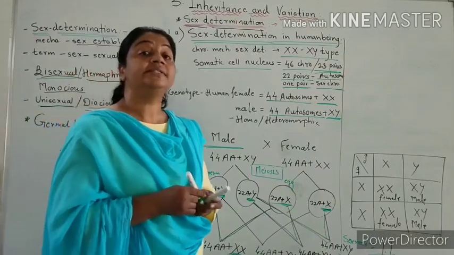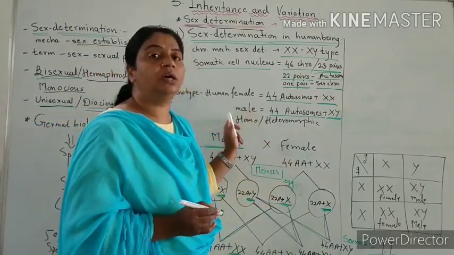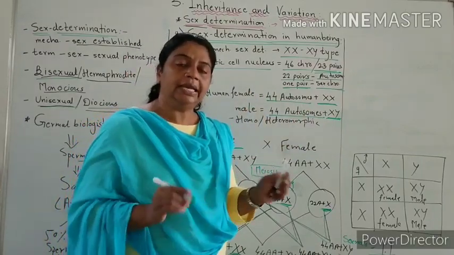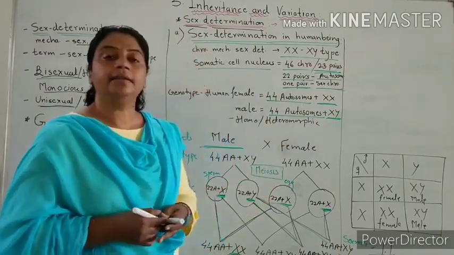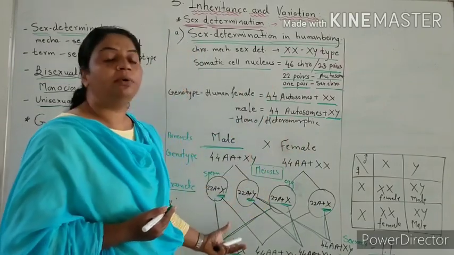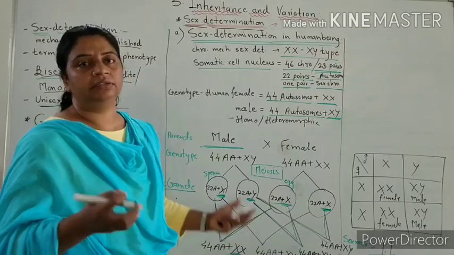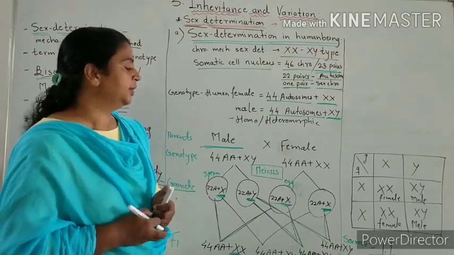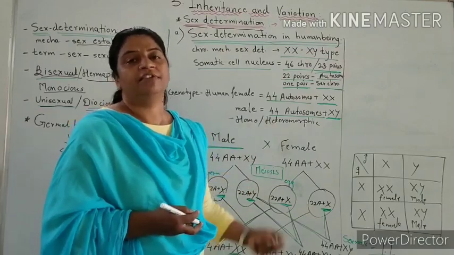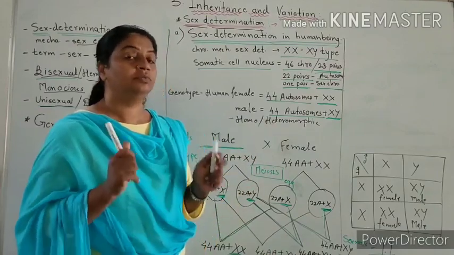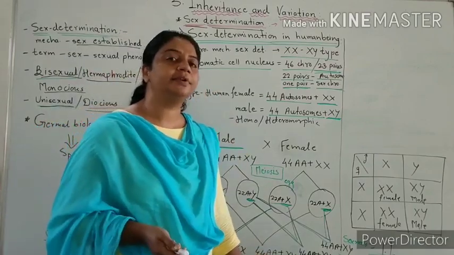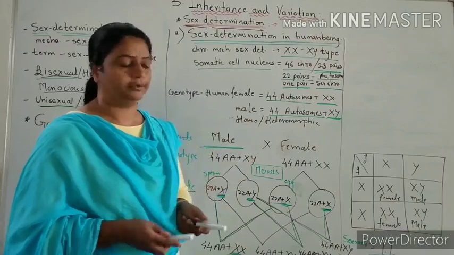So who decides what the sex of the child will be? The father decides, not the mother. Yet there is illiteracy, no knowledge about this, no education in rural areas, and so females are blamed for producing a female child. But what is the fact? The father is responsible for sex determination in human beings.